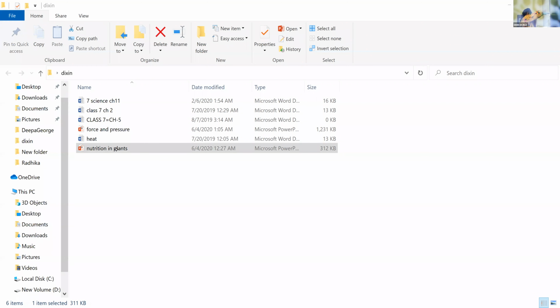Then we come to autotrophs, heterotrophs, that's over. Then we come to photosynthesis: the food making process in plants from simple substances like carbon dioxide and water in the presence of sunlight. Oxygen is released. That we have already completed. Now we are moving on to the picture. You can see this picture, everyone. I hope so. Clear?